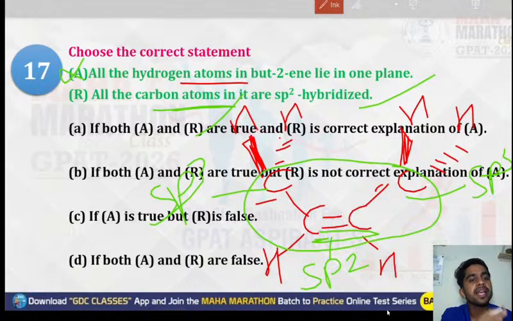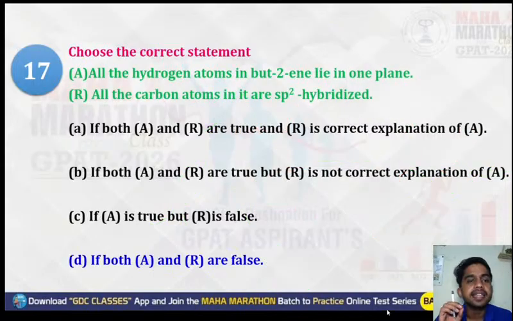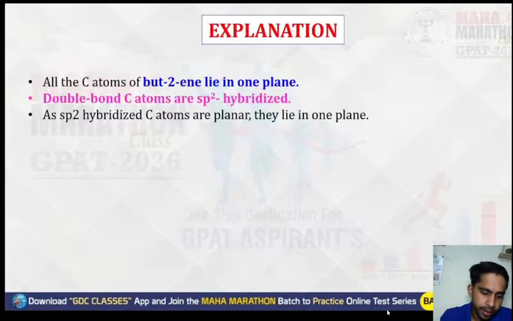The correct option will be option number D, that is both assertion and reason are false. Simple. It is not necessary that the options must be correct every time. Sometimes they give us wrong options also, to trick you and check your assessment. So both assertion and reason are false for this question.